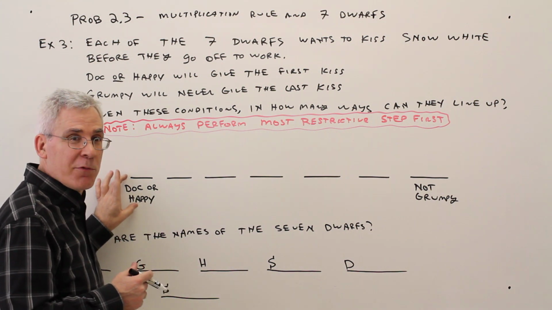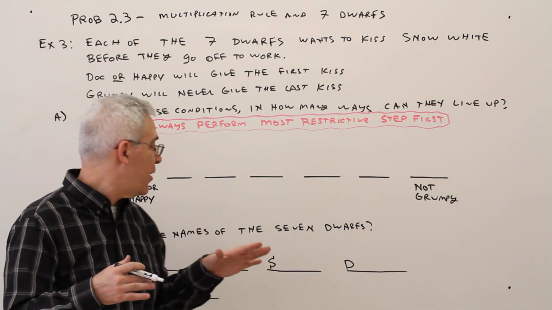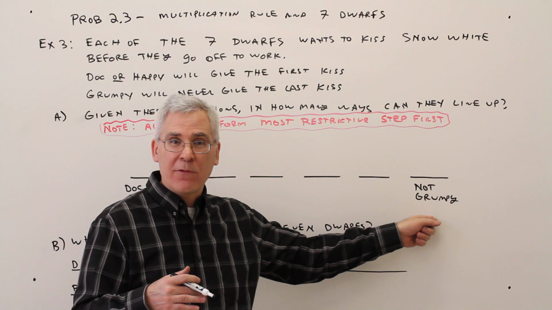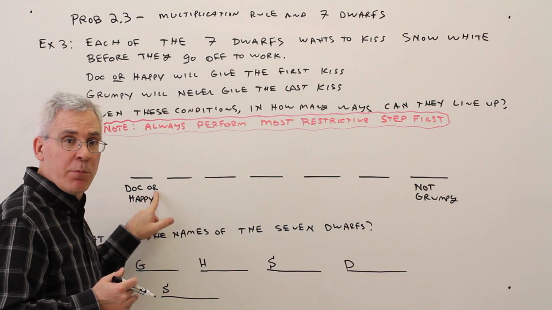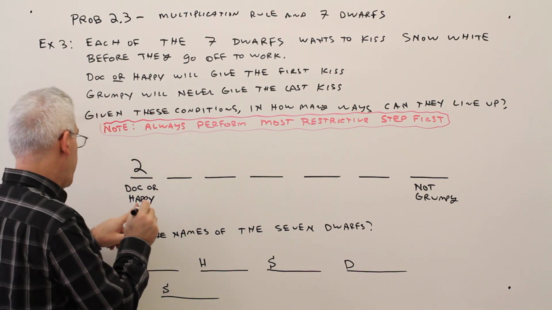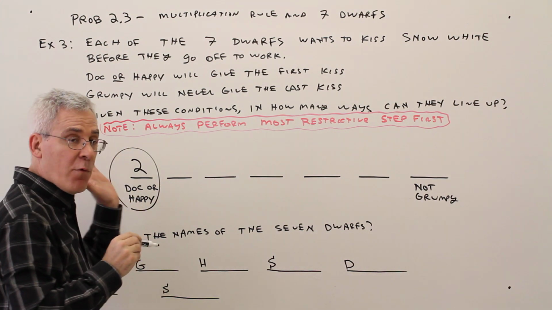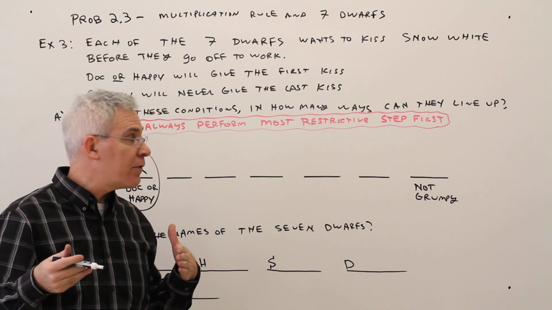Let's do this one. This one's going to be kind of challenging because it could only be Doc or Happy. That's actually more restrictive than this one over here. All right. So how many ways are there to perform that step? 2. Just be Doc or Happy. So once again, we're choosing to perform that first.